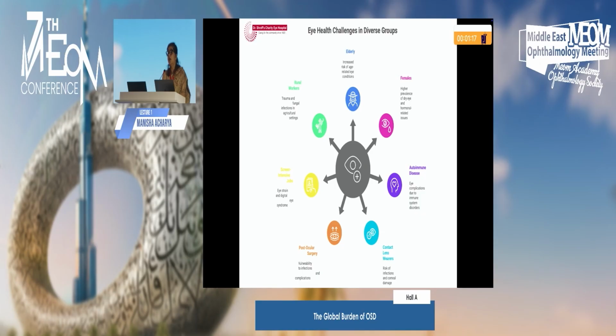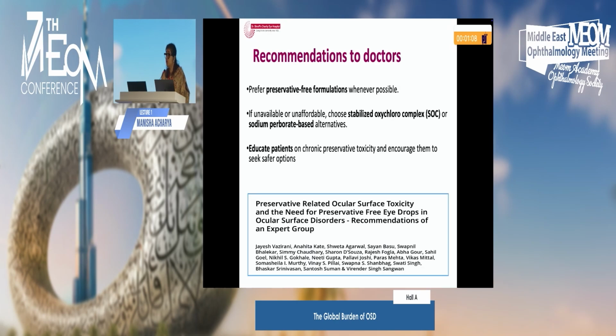Somewhere awareness and education needs to be there, because some definitely come to the doctors, the others don't even come to them. The recommendations to doctors regarding preservative medications came from an expert group of surgeons, who said that where unavailable or unaffordable, choose stabilized oxychloro complex or sodium perborate rather than BAK, and educate the patients on chronic preservative toxicity and encourage them to seek safer options.